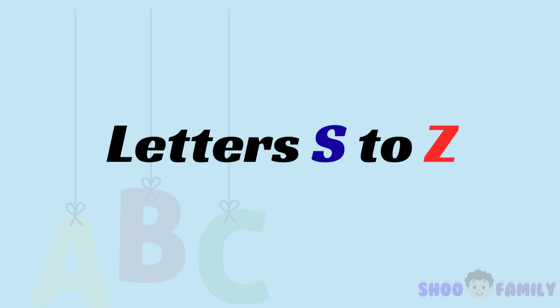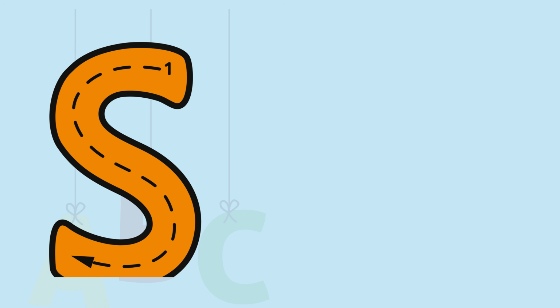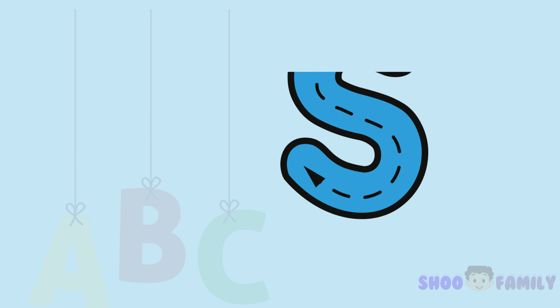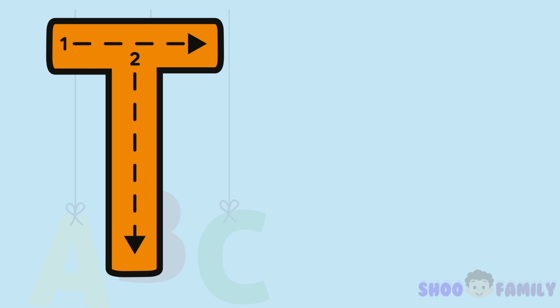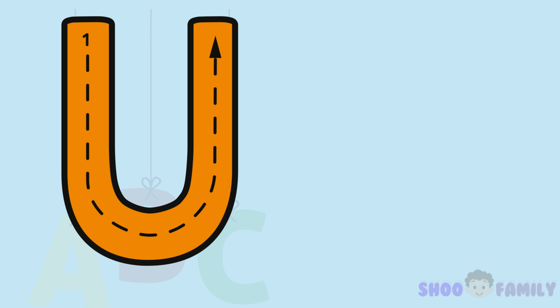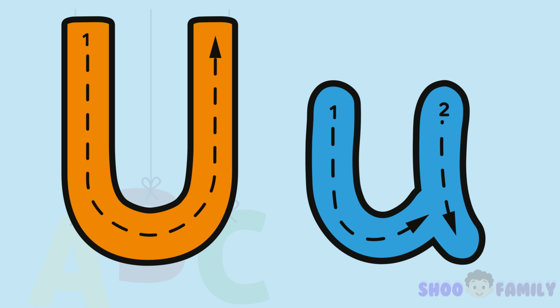Letters S to Z. Big S, curvy like a snake. Small s, a smaller shape to make. Big T, line down, cross on top. Small t, short line across, won't stop. Big U, curve up, straight and tall. Small u, little curve, that is all.